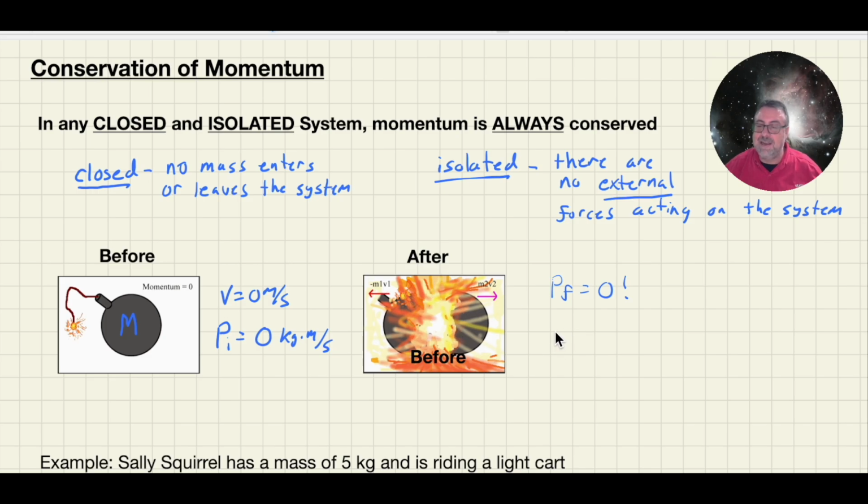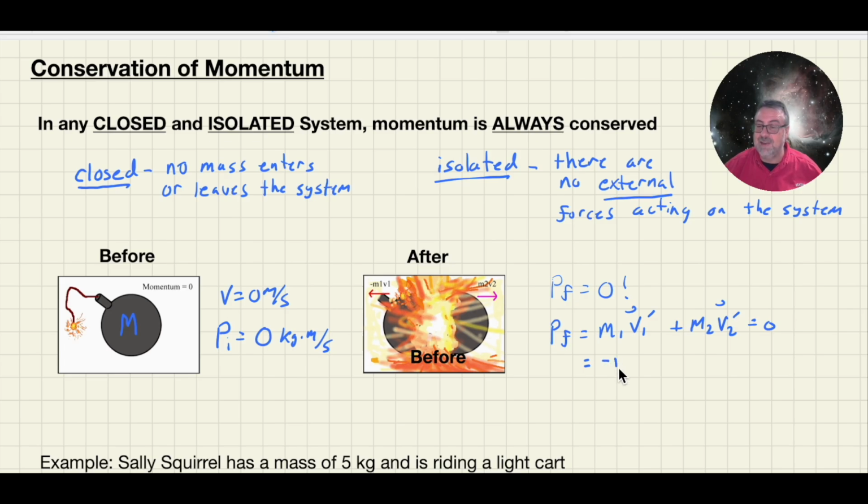because if I add up the mass of one piece of the bomb times its velocity plus the mass of the other side of the bomb times its velocity, I submit to you that these are going to equal 0. Now I'm putting the primes on them to represent that this is after the event, after the explosion. Now, how can these things add up to 0? Well, they add up to 0 because these are vector quantities, which means I have to take into consideration their directions. So this first piece here is going to the left.